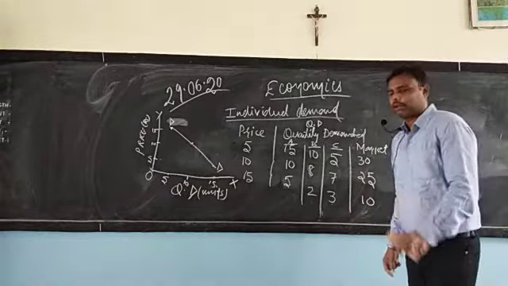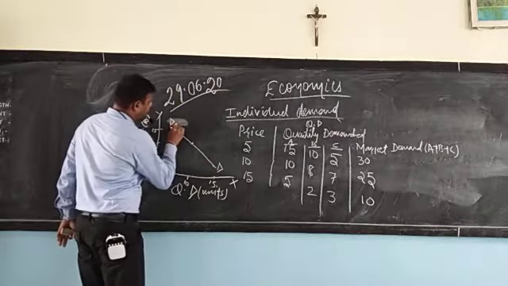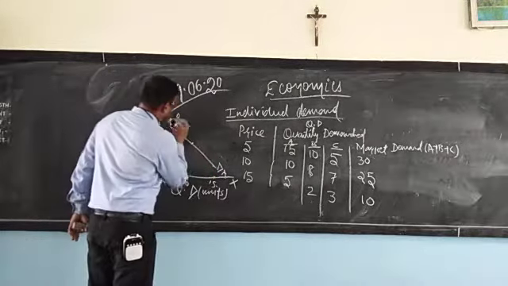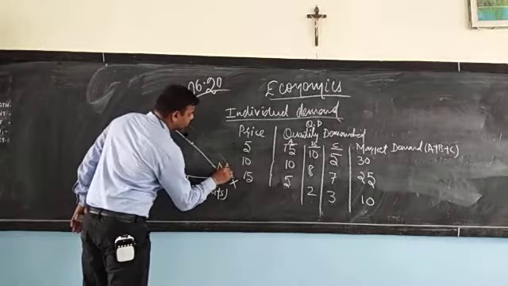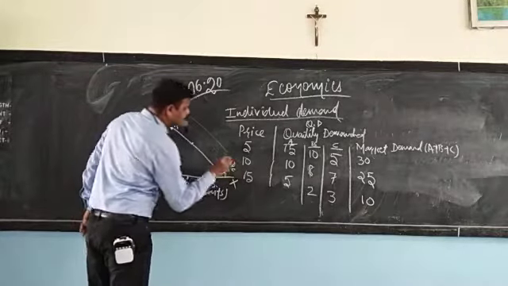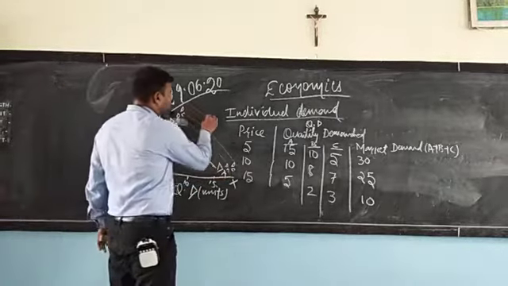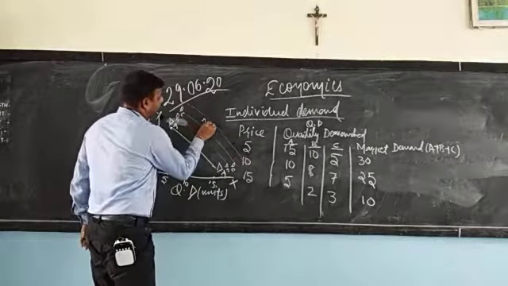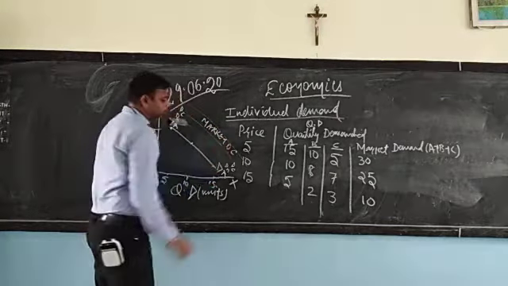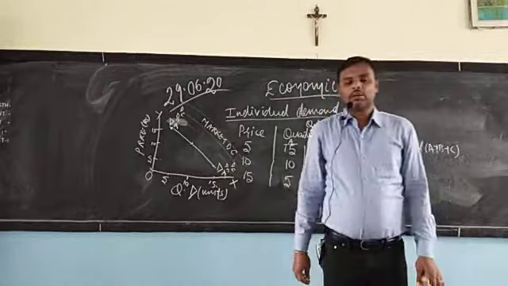Now, graphically, how do we draw this? This is the graph curve of A, the demand curve of A, DA. In the same way we will draw DB here, and then the third one, DC. And one more final one, the market demand curve, will come over here. That will be called the market demand curve. So this is for today.